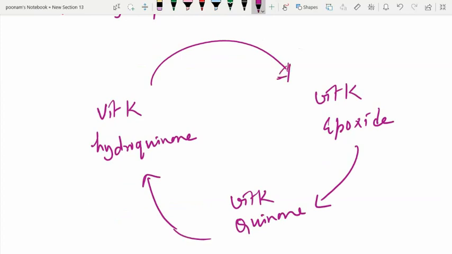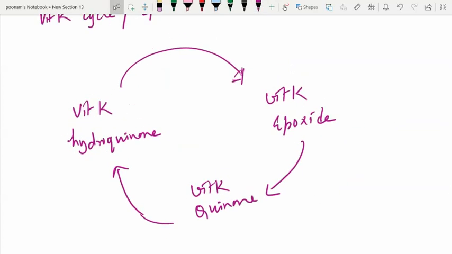My request is, don't get confused with these 3 different forms of vitamin K with the terminology K1, K2 and K3. Whether it is K1 or K2 or K3, they undergo this kind of conversion in the vitamin K cycle, right? So K1, K2, K3 are 3 different subtypes of vitamin K, and the different forms of vitamin K which I have written in this picture are different reductive states of one particular vitamin K. So we have vitamin K hydroquinone, epoxide, and the quinone. In this fashion, you have to understand this.